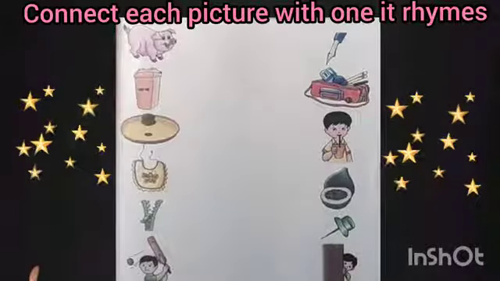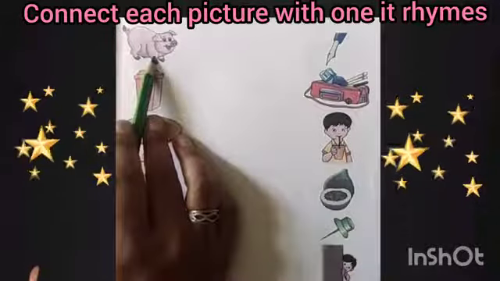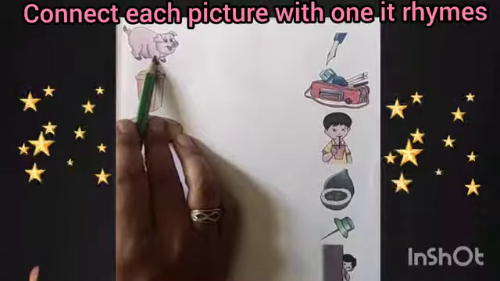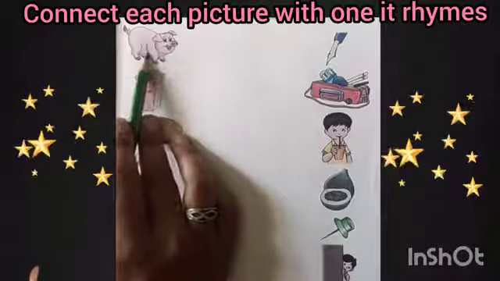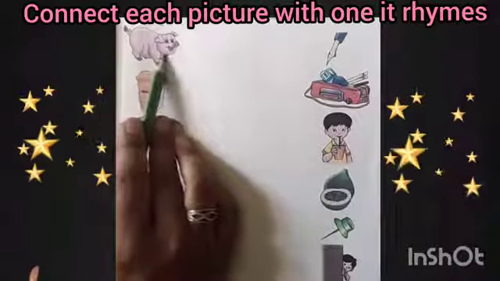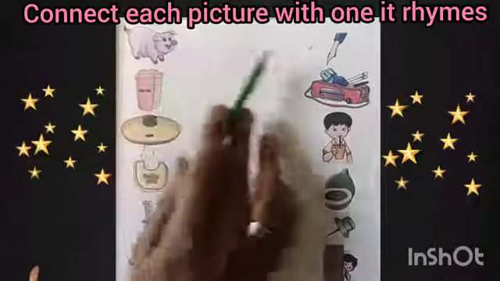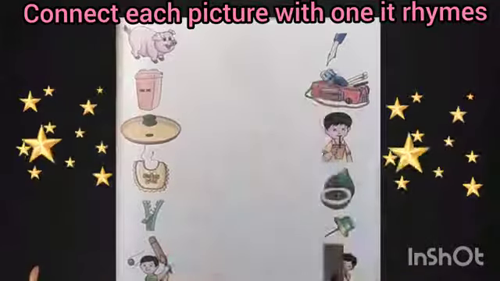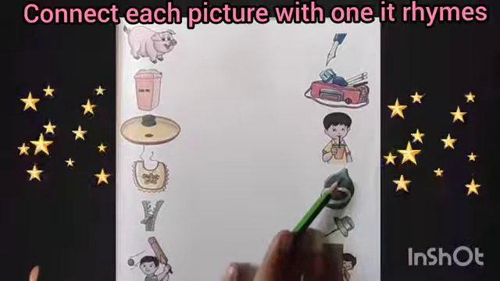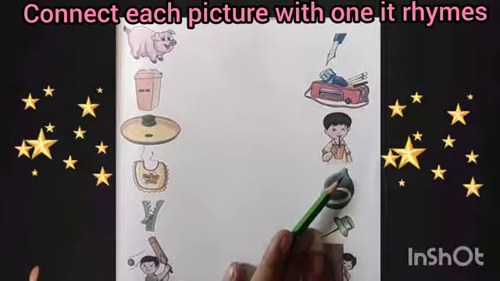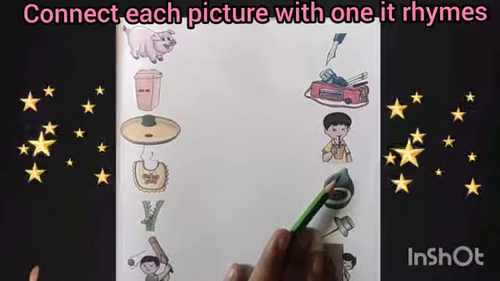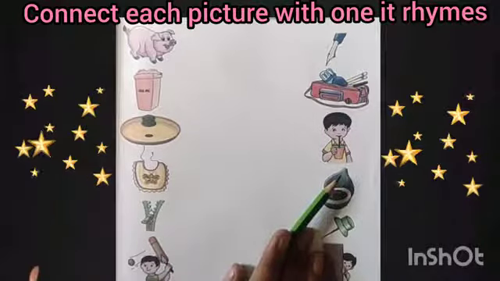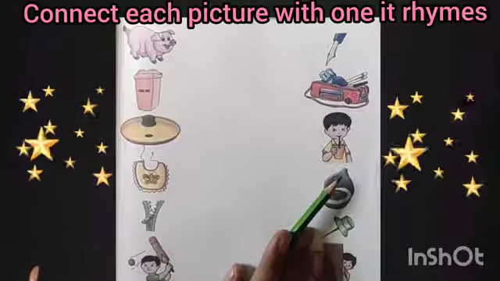Now let us start. See, this is the picture of pig. Now let us see the pictures given on the other side. We have to find out the picture of an "ig" sound word.